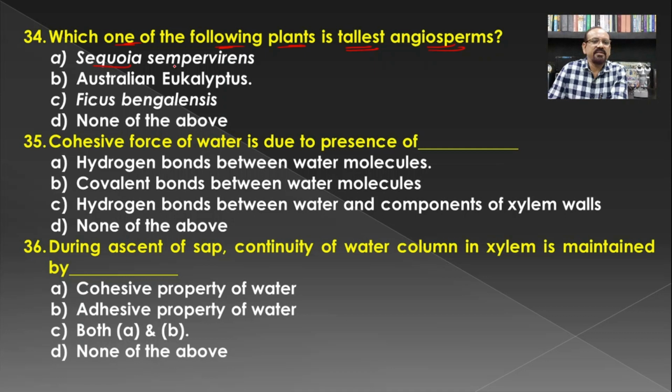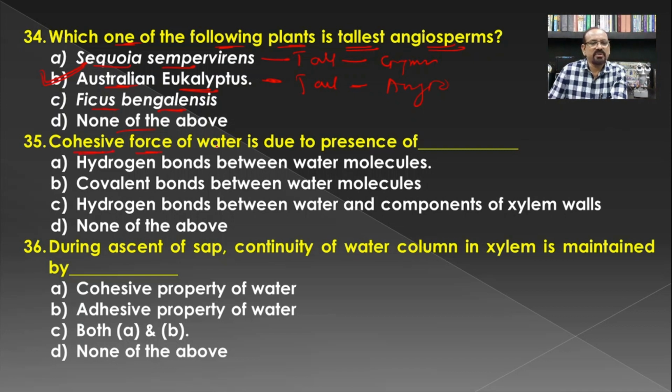The Sequoia sempervirens, then Australian eucalyptus, the Ficus bengalensis, and none of the above. Sequoia again is a tall plant. Eucalyptus is also a tall plant, but Sequoia is a gymnosperm and the Australian eucalyptus is an angiosperm, and hence B is the correct answer for this question.